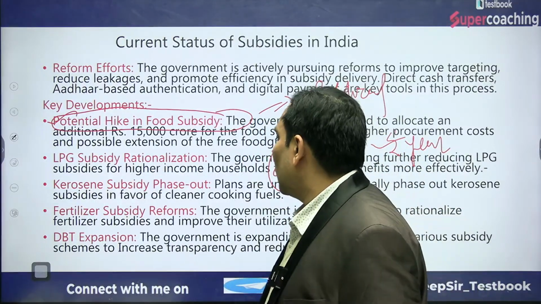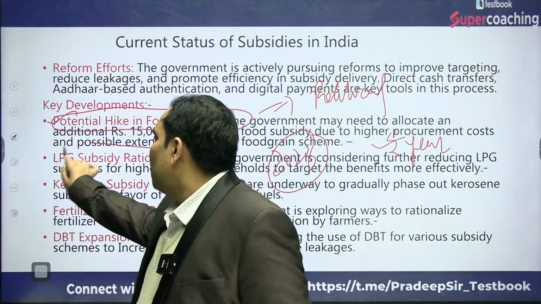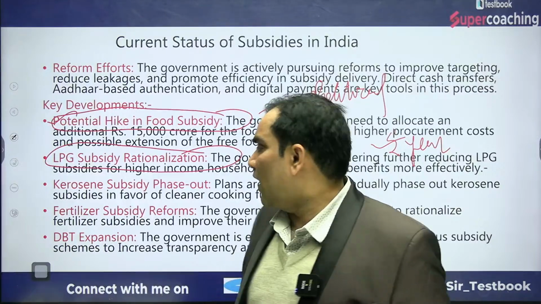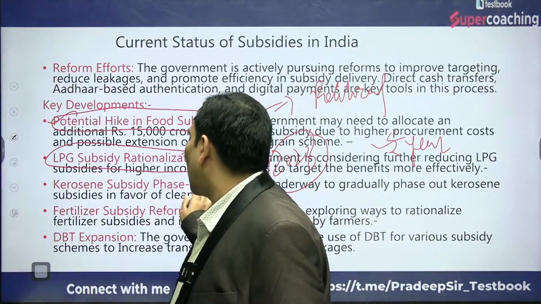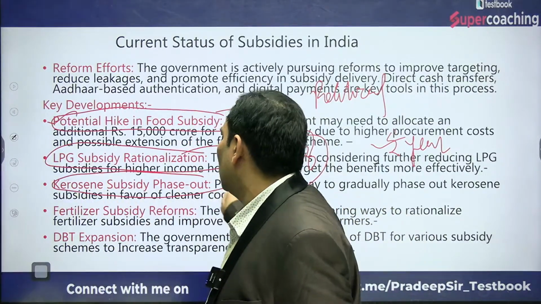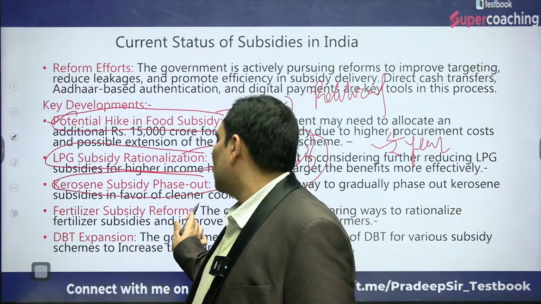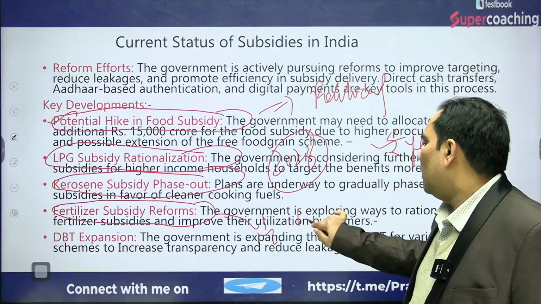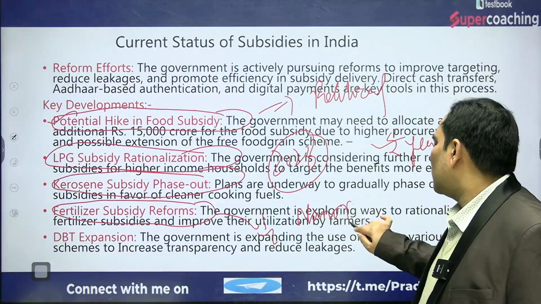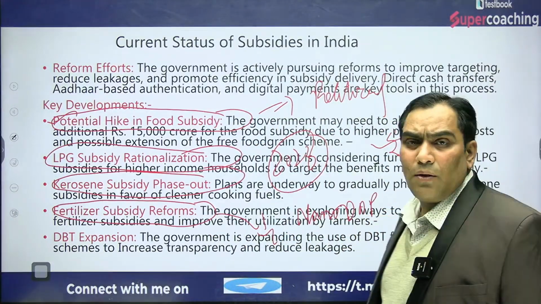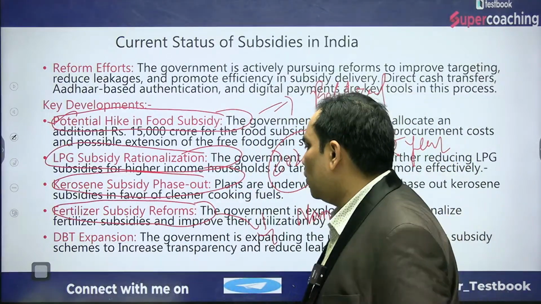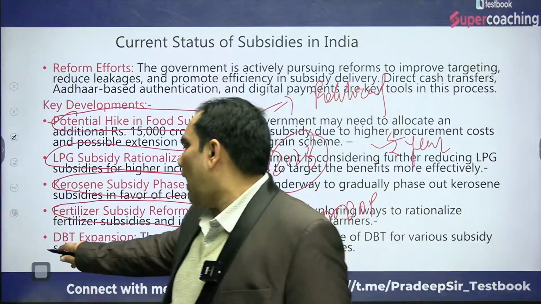So LPG subsidies should be rationalized. The kerosene subsidy should be phased out. There should be fertilizer subsidy reforms, and we already talked about nano DAP. So the implementation of nano DAP and nano urea, and there should be DBT expansion.